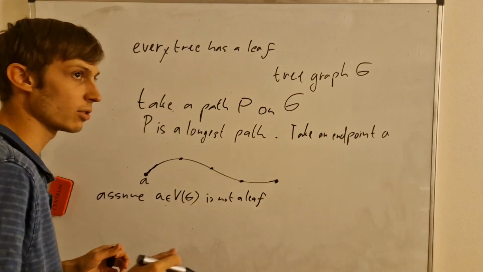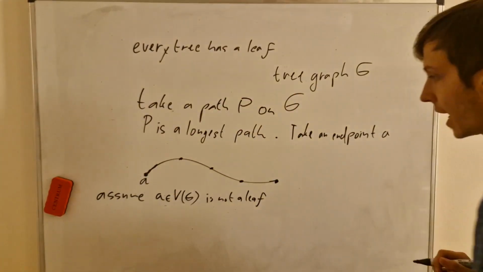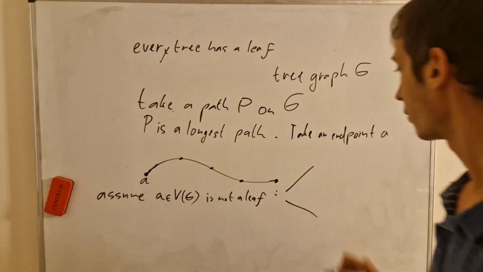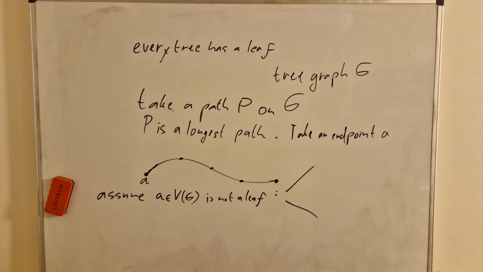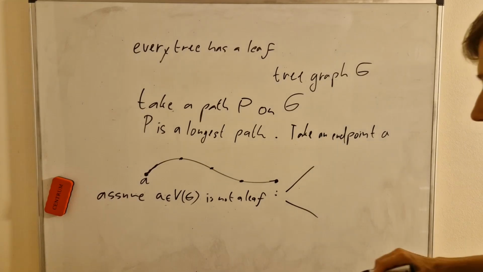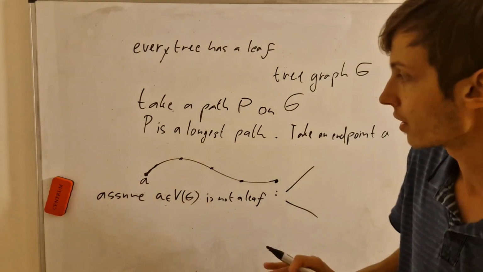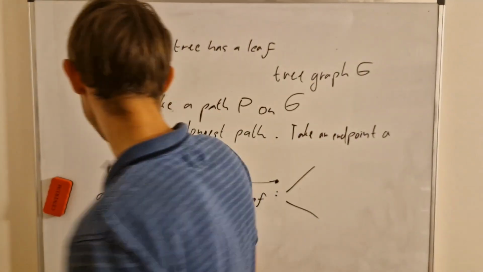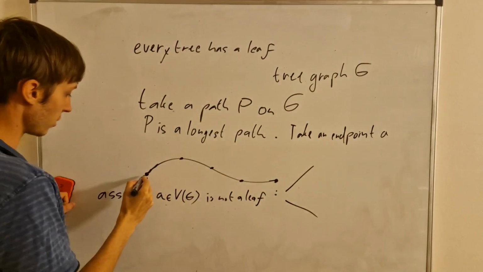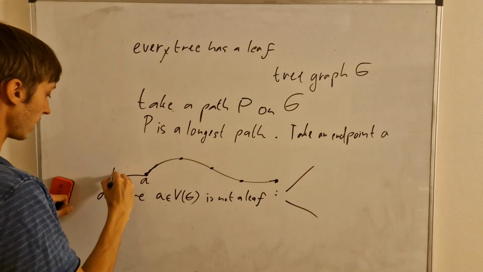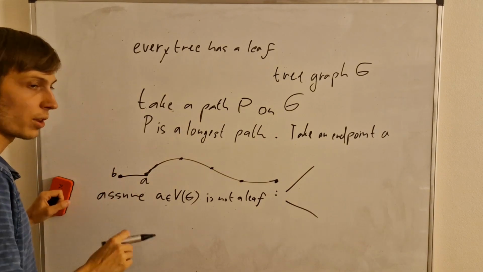So its degree is not 1. And then we have two options that we can consider. First of all, if it's not a leaf, it will lead to one thing. It will mean that it doesn't end like this, but there's some other edge, and that edge is leading to yet another vertex, and we'll call that a vertex B.